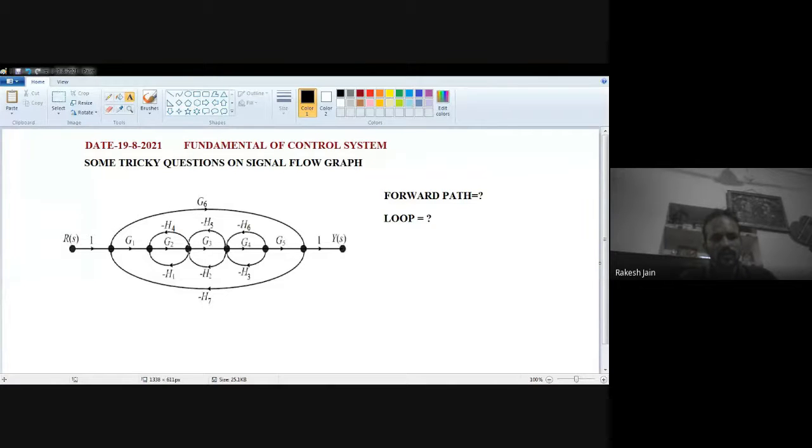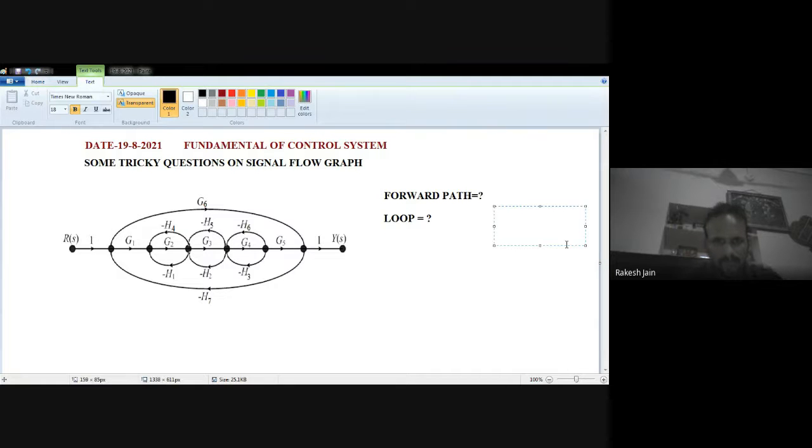Now see how many forward paths are present. Basically, forward path first we have to find out. See, the straight forward path: 1, then G1, then G2, then G3, then G4, then G5. This is a forward path. So I'm writing down this forward path first of all: G1, G2, G3, G4, and G5. This is the first forward path.